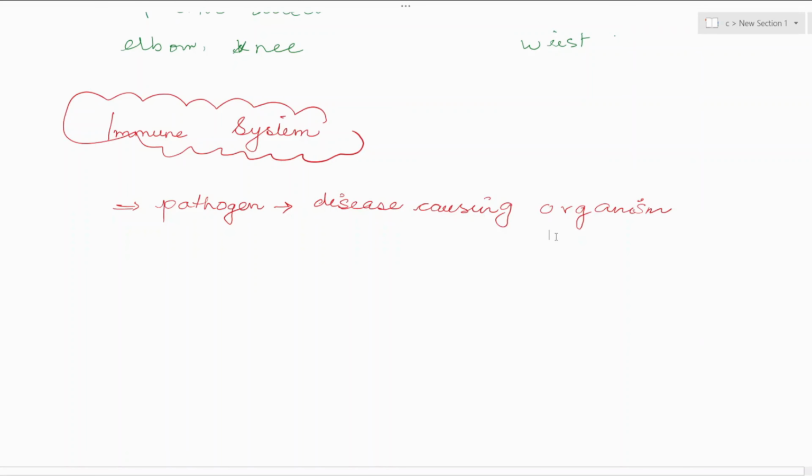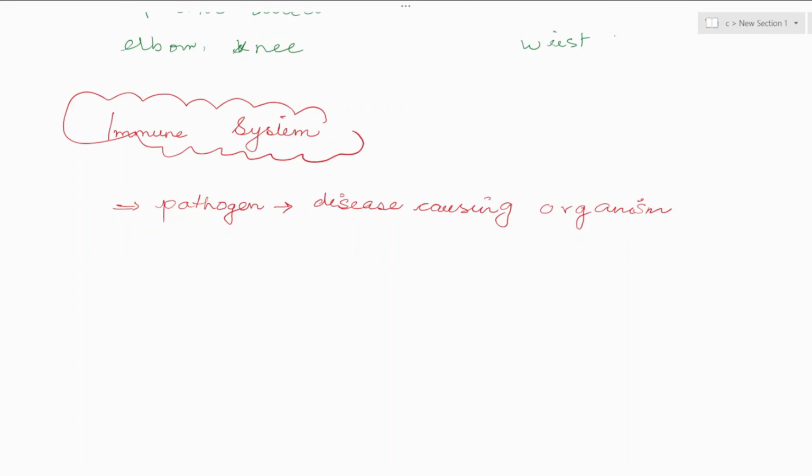So there are some medical specialists called pathologists. Have you ever heard of this pathologist? Physician or pathologist. Pathologists are the ones dealing with general diseases. Pathogens are the disease-causing agents. Now, the whole organism is not capable of producing a disease.